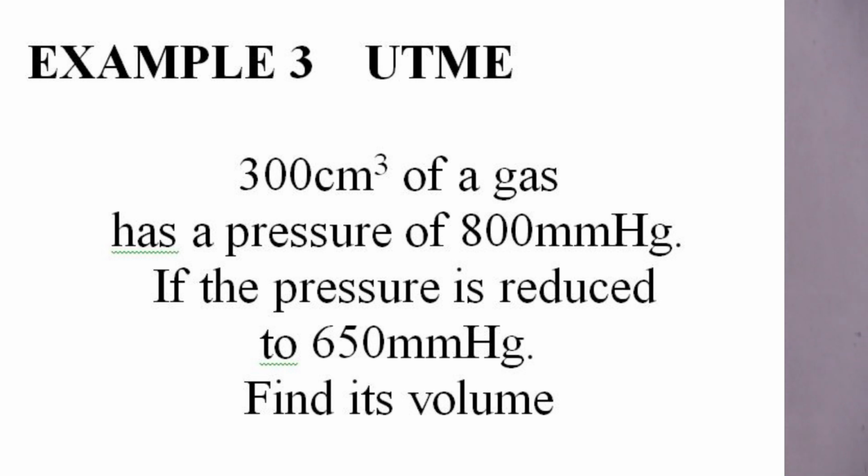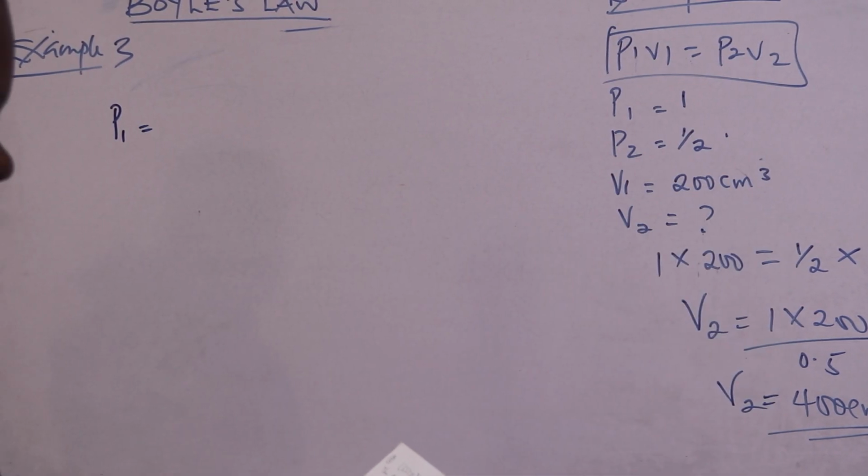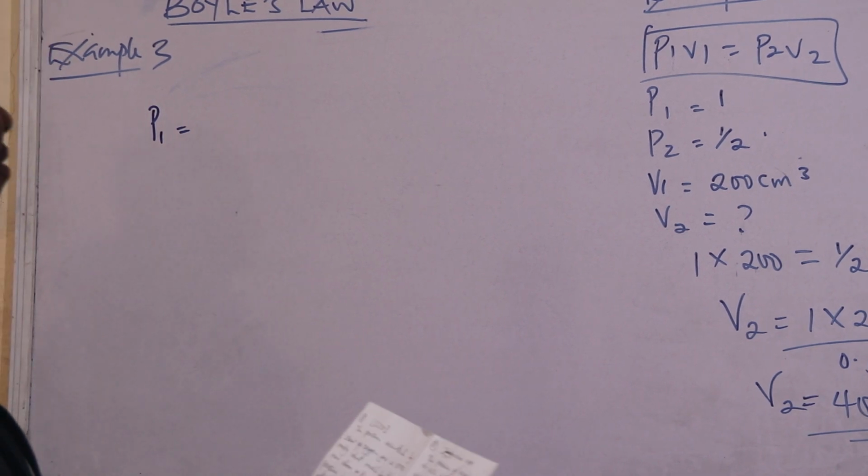Example 3. Let's look at example 3. Example 3 is a UTME question from 2007. 300 cm3 of a gas has a pressure of 800 millimeter mercury. If the pressure is reduced to 650, find its volume.